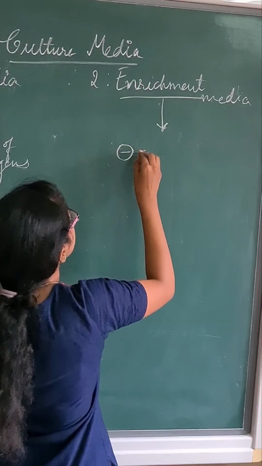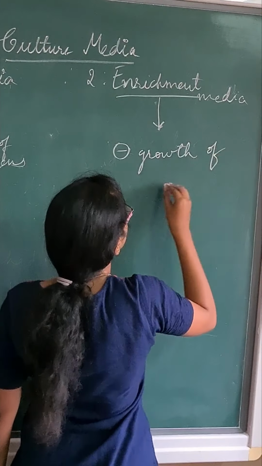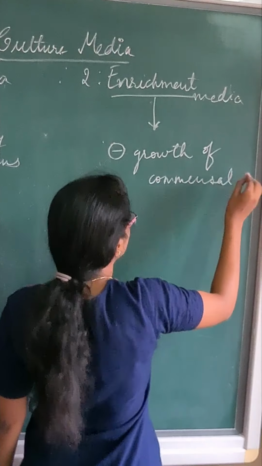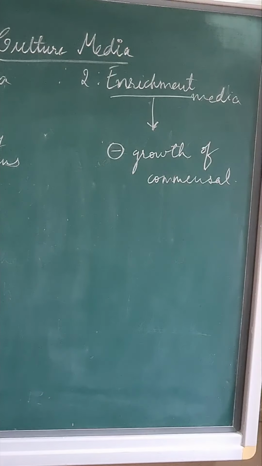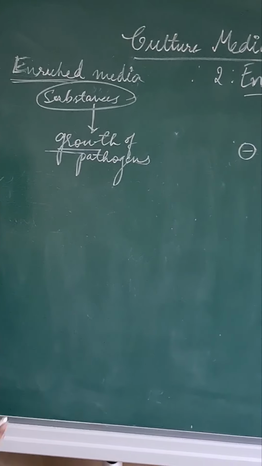Enrichment media inhibits the growth of commensal. So firstly, what are substances I add so that promotes the growth of pathogens?